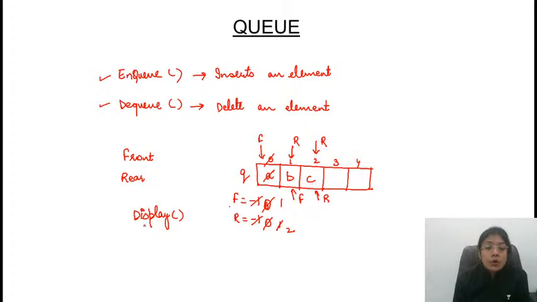Now I am making a call to the display operation, to the display function. So what will the display function return? What is the expected output of the display operation? This is the current scenario. The display function will display the elements of the queue which are present at the